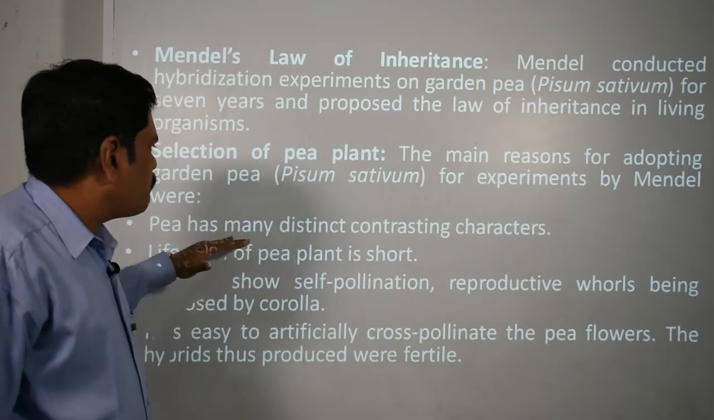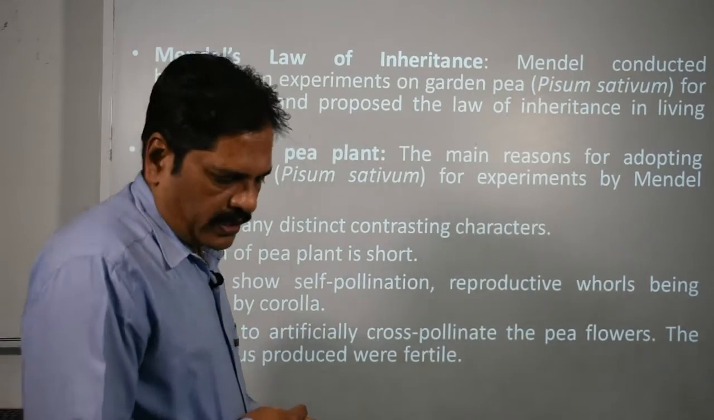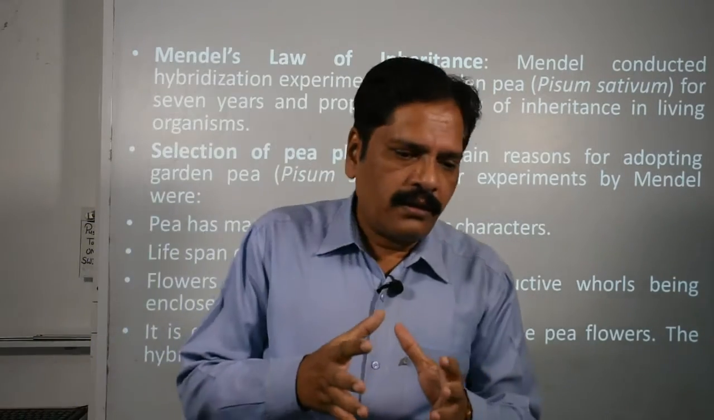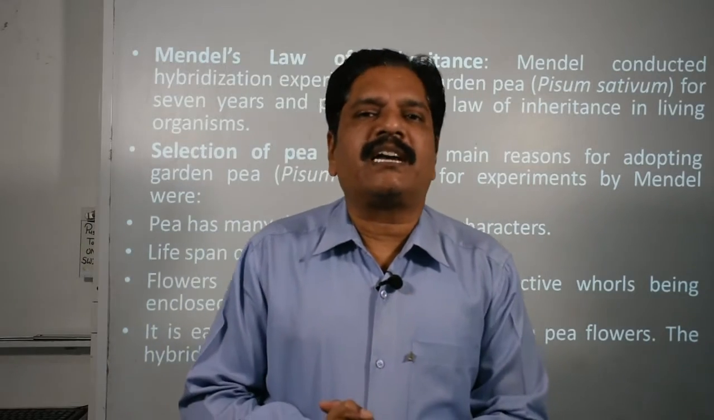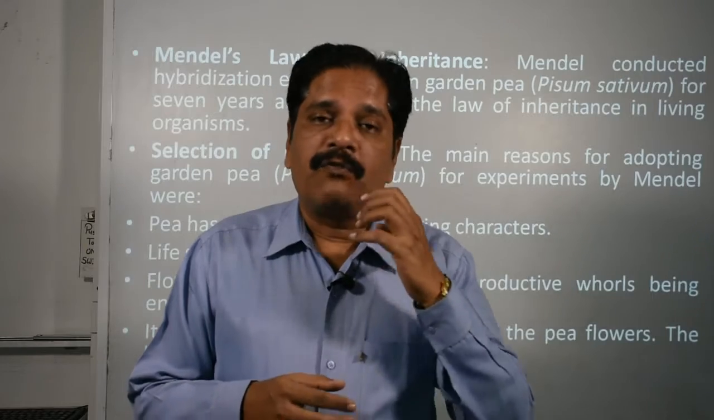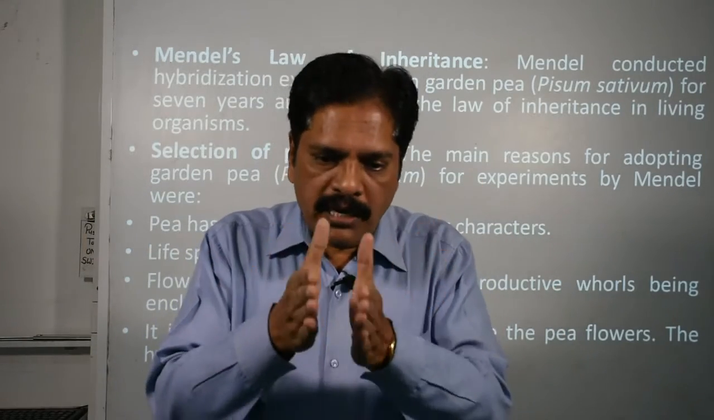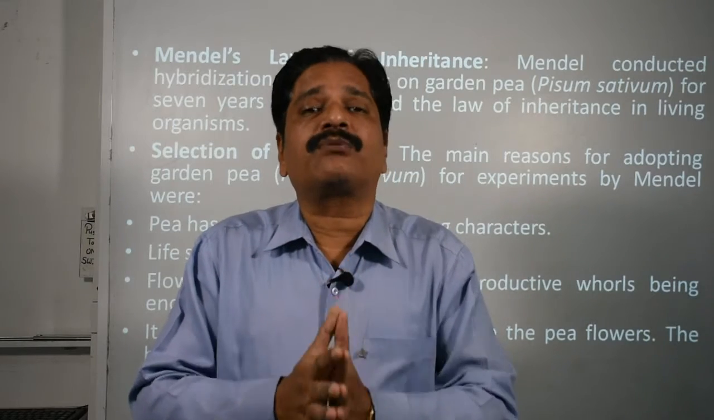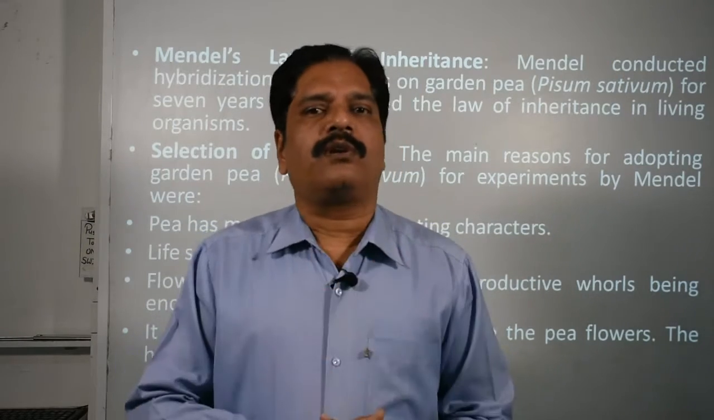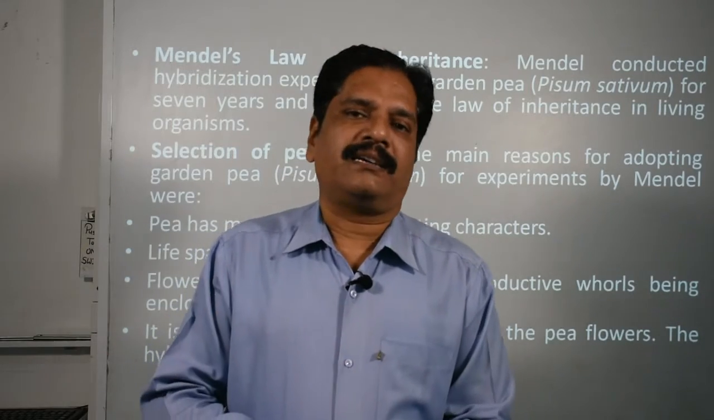First of all, pea has many distinct contrasting characters. Okay, you know that. There was no intermediate character. Here we are talking about the contrasting character, meaning what? One is dominant and the second is recessive. No intermediate feature was there. So that's why it is easy to learn about their appearance and their inheritance.